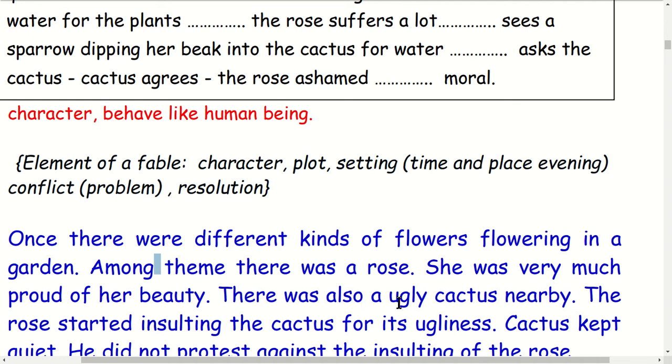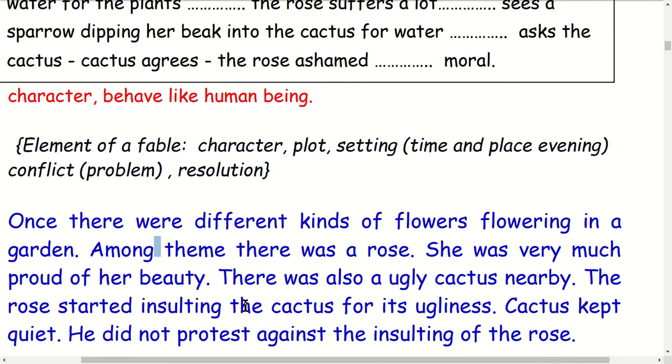There was also an ugly cactus nearby. There was another plant, a cactus nearby. He was ugly. He was not beautiful. The rose started insulting the cactus for its ugliness. For its ugliness means less beautiful.